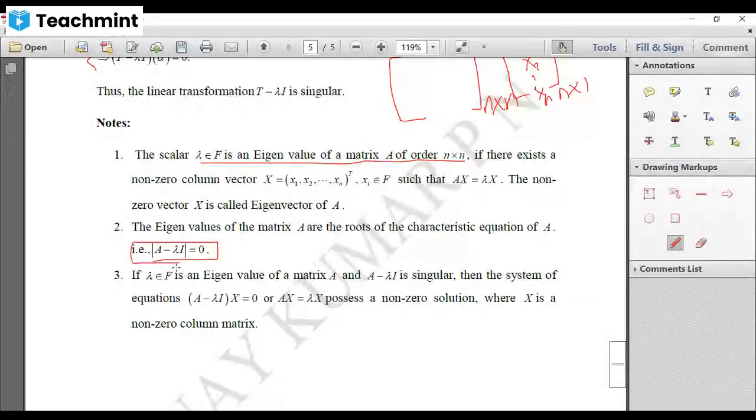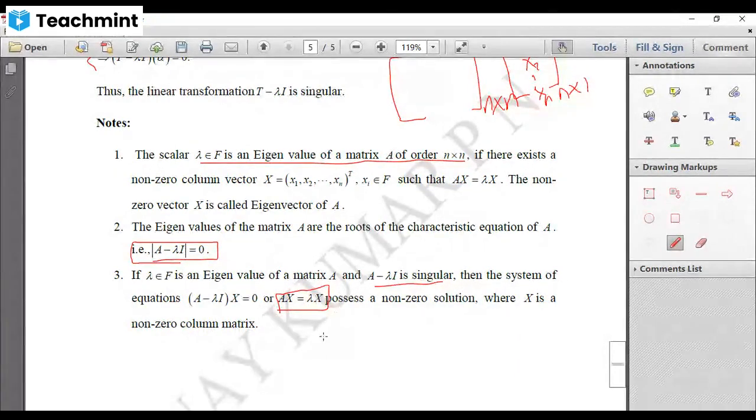Further, note that if A minus lambda I is singular and lambda is an eigenvalue of the matrix A, then Ax equal to lambda x has a non-zero solution, where x is a non-zero column matrix.